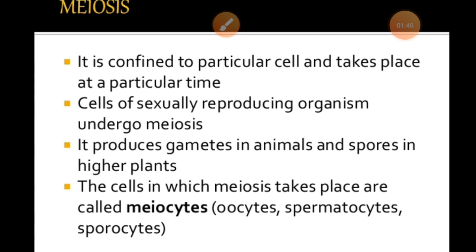We can say the gametes are formed in the male and female reproductive organs by the meiotic cell division. Means those gametes which are used for sexual reproduction develop with the help of this meiosis or meiotic cell division. We can say it is a specialized form of the cell division which reduces the chromosome number to the haploid condition. Suppose there are 46 chromosomes in human beings, but during gametogenesis, during the formation of gametes, each gamete contains 23 chromosomes, right?